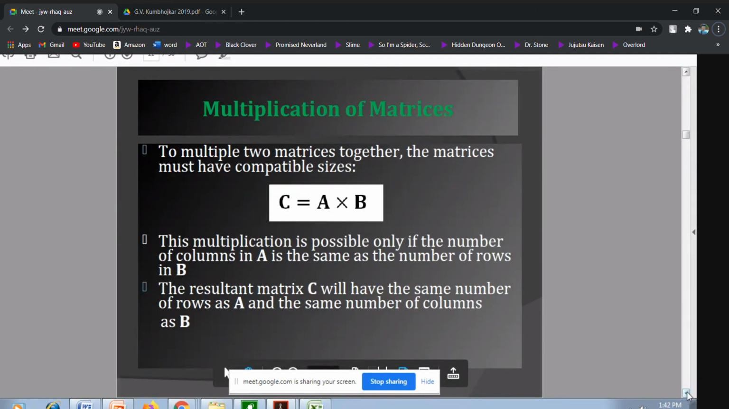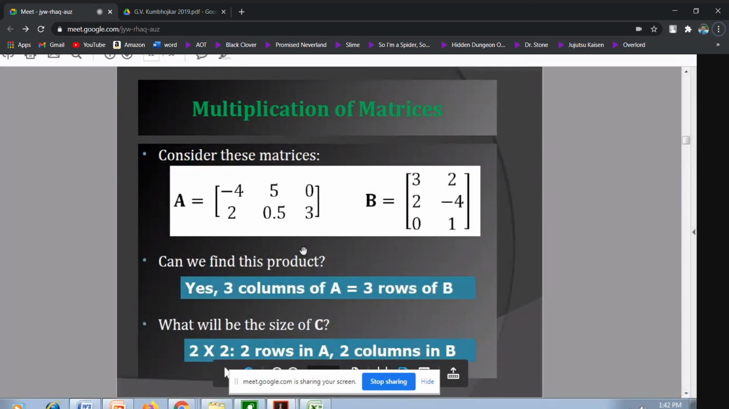Now I have this A and B matrix. This A matrix has order 2 by 3 and this B matrix has order 3 by 2. Can I multiply A and B? Yes. What will be the order of A into B? It will be a 2 by 2 matrix.